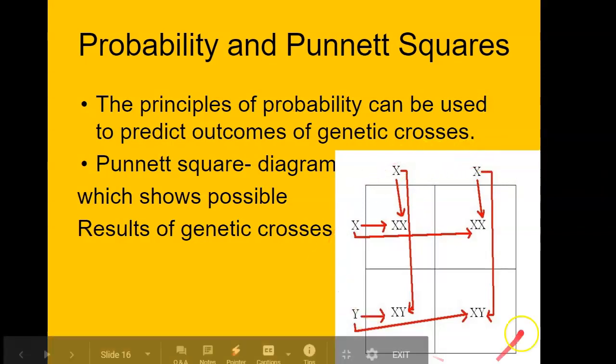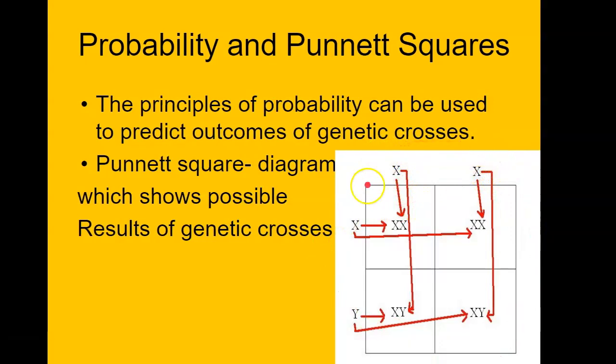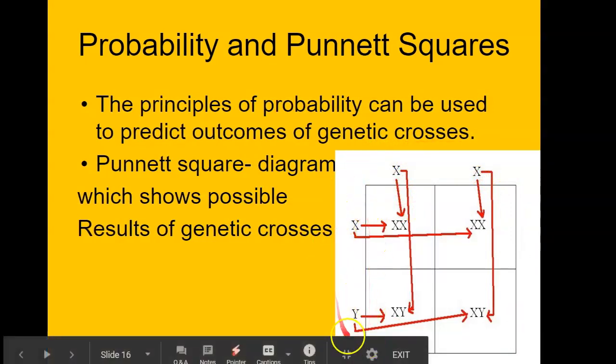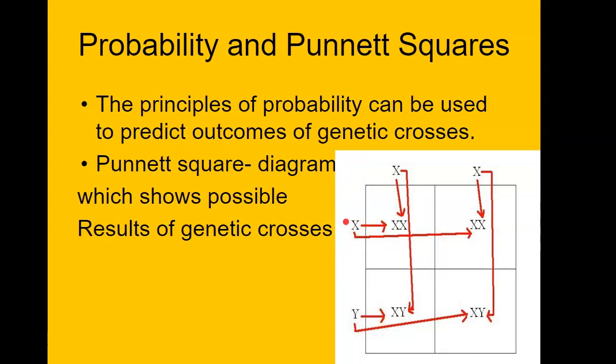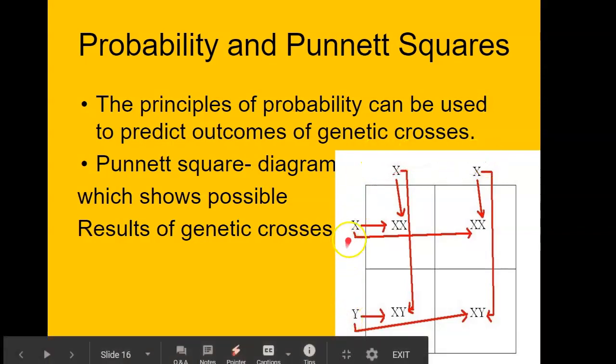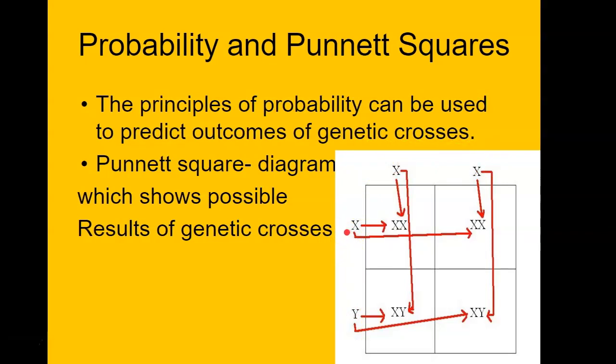So if you look here, this is a Punnett square, and up here you can see two X's, so that represents a female, and here is an XY, so that represents a male. I'm going to go into more detail on this in a moment, but all a Punnett square is, is a way to determine what the outcome of these crosses could be. Now, what are the chances of getting a boy versus a girl? 50-50, right? Now you might be looking here and saying, well, wait a second, Mr. Adolf, there's three X's and only one Y. So wouldn't it be easier to get a girl than a boy if there's only one Y and three X's? Well, let me show you why that's not true.